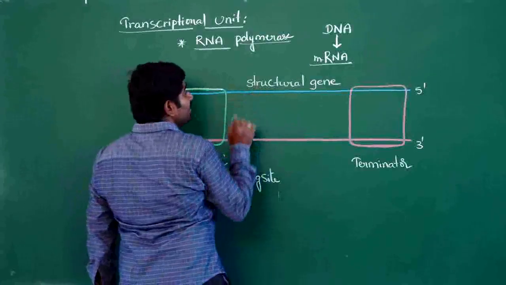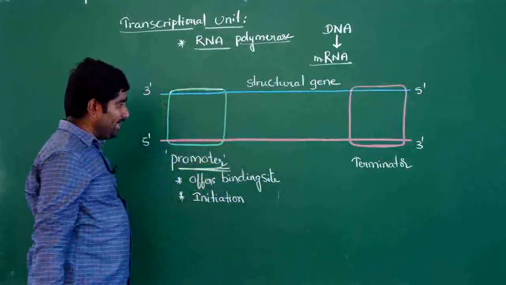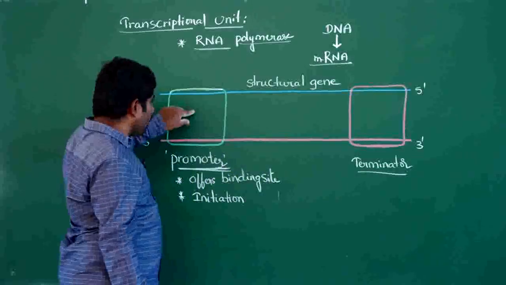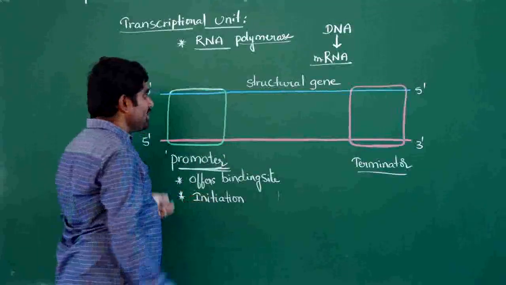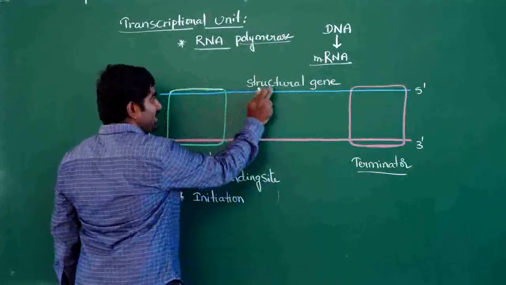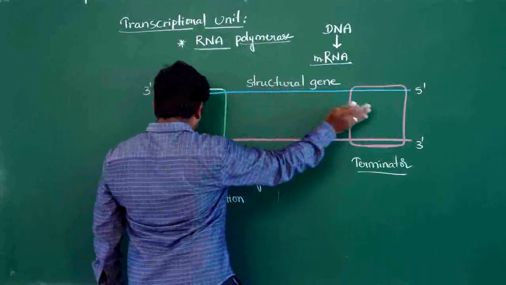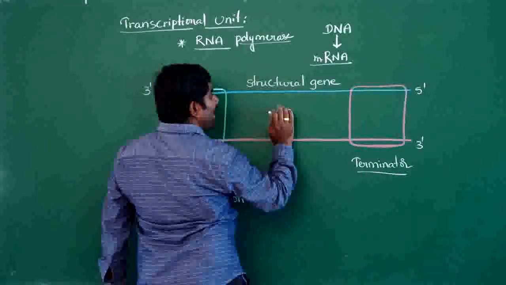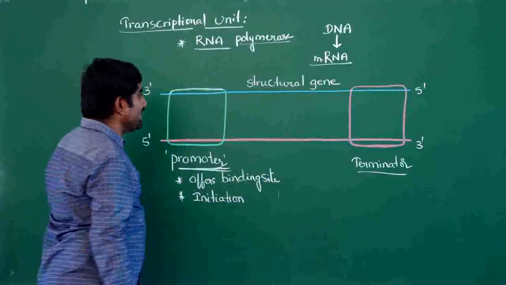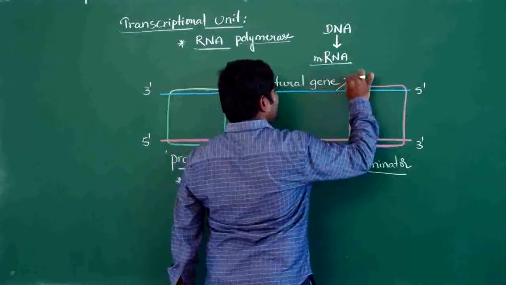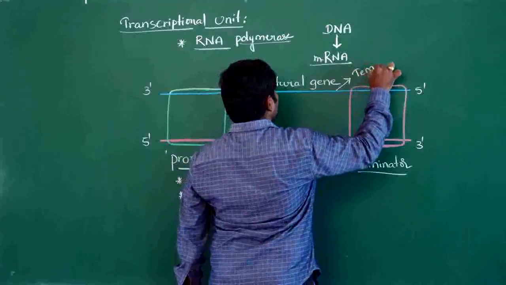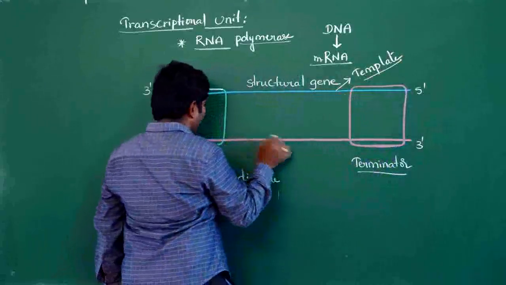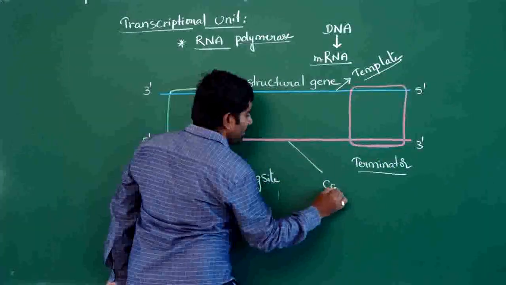Next, the structural gene. The structural gene is flanked by the promoter and terminator. Flanked means the structural gene is kept in between the promoter and terminator. The structural gene contains two DNA strands. The 3' to 5' strand is called the template strand, and the 5' to 3' strand is called the coding strand.